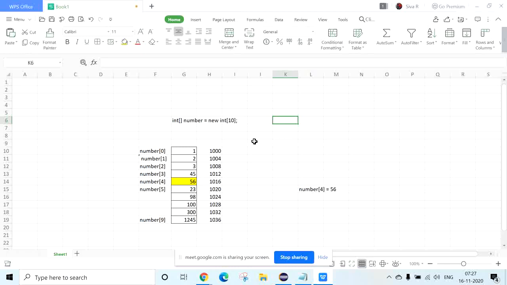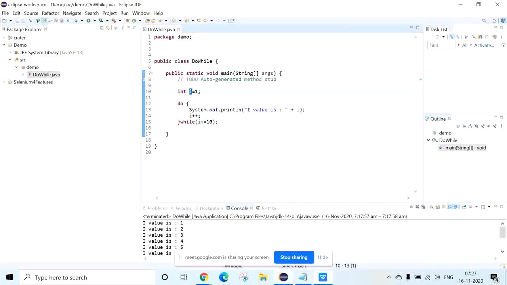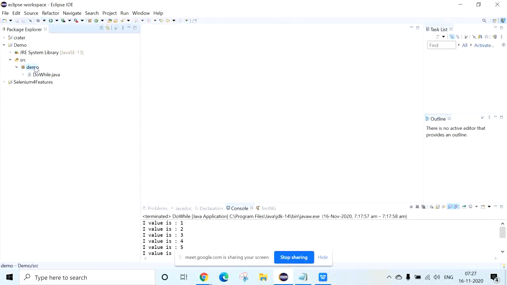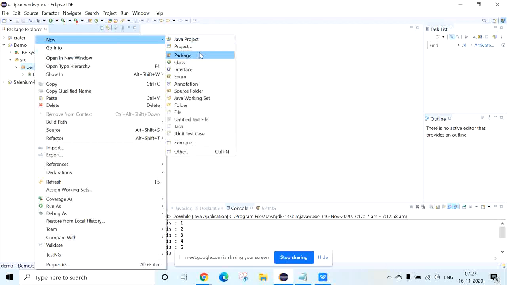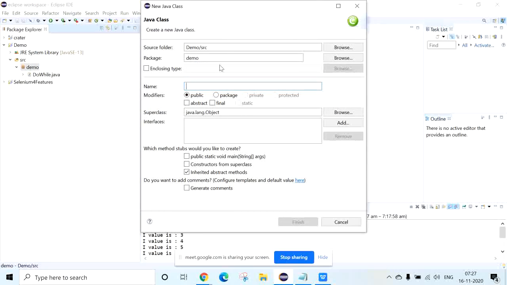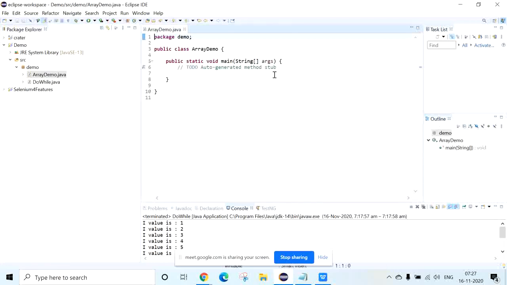Now we'll go to an example to know more about our arrays. If you have any doubt, you can ask. I'll create a new class file and write ArrayDemo. Now let me create one integer array.